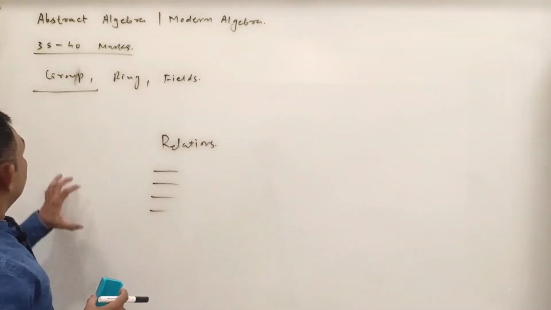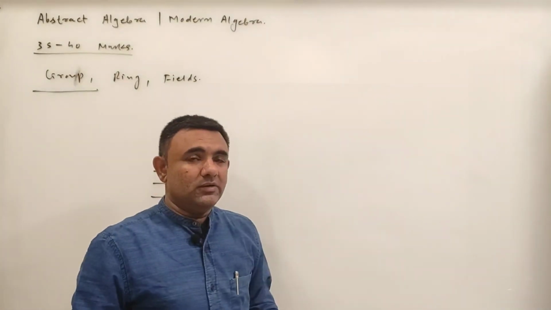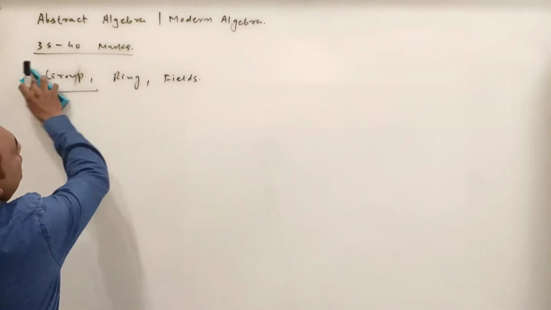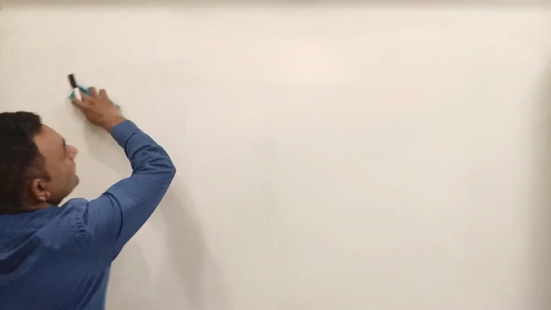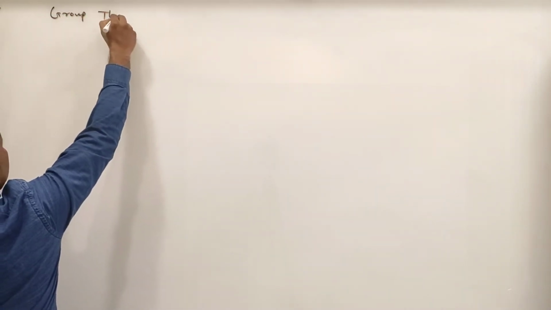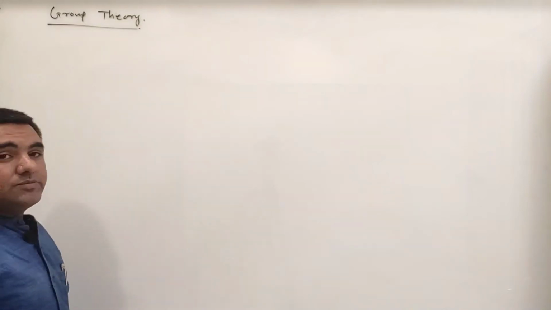Before going to groups, let us divide our group theory into some units. In group theory, this will be our road map of the subject.